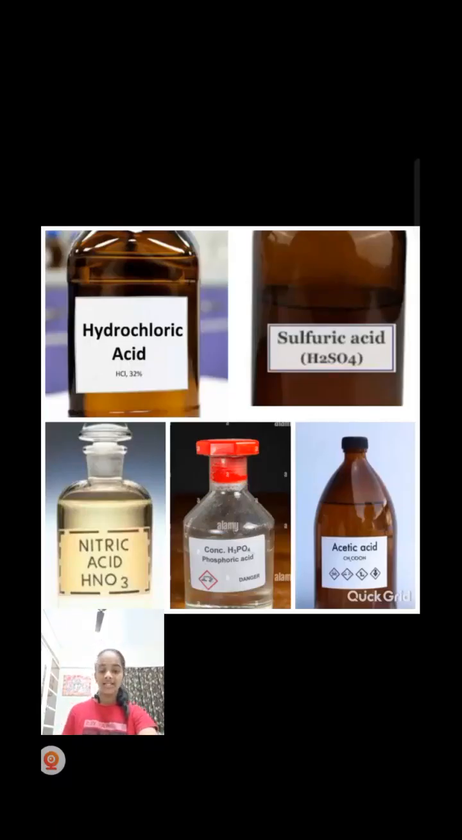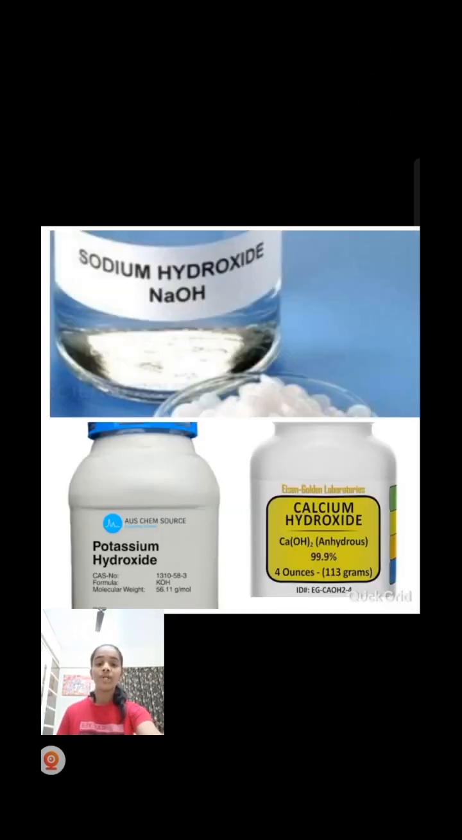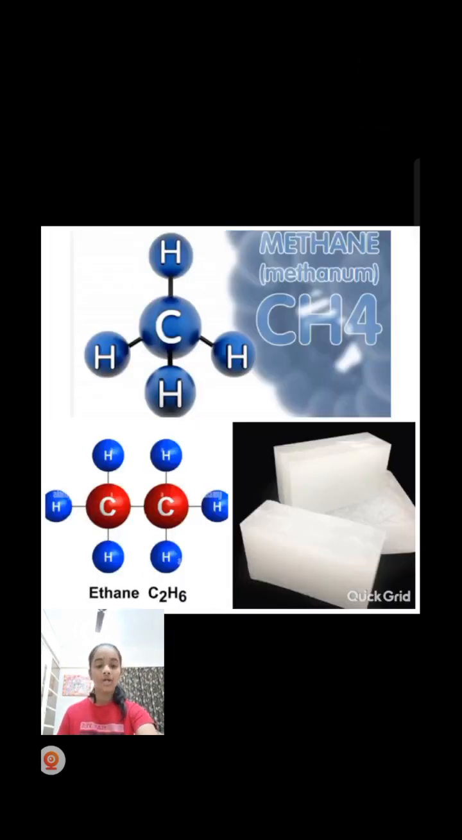Chemical compounds such as acids like hydrochloric acid, HCl, sulfuric acid, H2SO4, nitric acid, HNO3, phosphoric acid, H3PO4, and acetic acid, CH3COOH, and bases like sodium hydroxide, NaOH, potassium hydroxide, KOH, calcium hydroxide, Ca(OH)2, and hydrocarbons such as methane, ethane, paraffin wax, among others. Proteins and lipids also contain hydrogen.